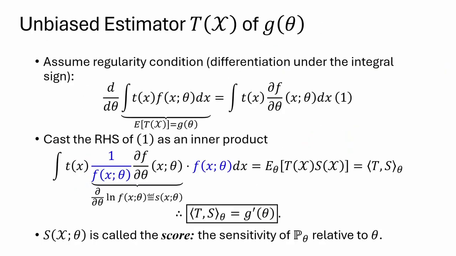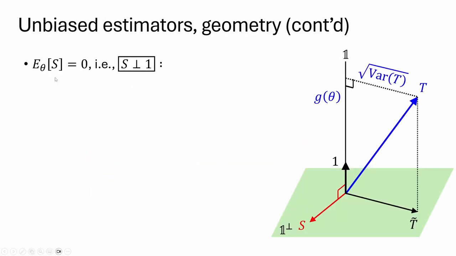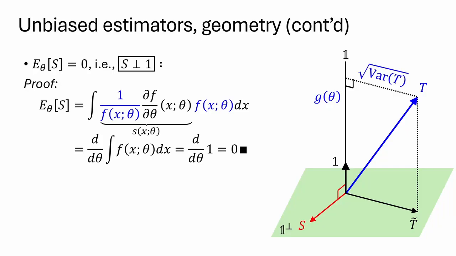And let's now focus our attention on the score. The first property is that s has zero mean for all theta. And geometrically, that means s is orthogonal to 1. And the proof is straightforward. Just use the formula for expectation. The density f cancels. And then we interchange the order of differentiation and integral. Once again, we're assuming regularity conditions hold. But now the integral is just the integral of the density, which is always 1. So we have d over d theta of 1, which is of course 0.